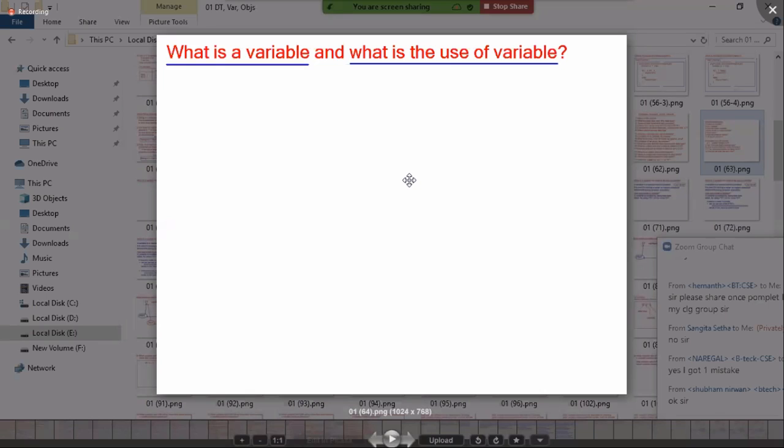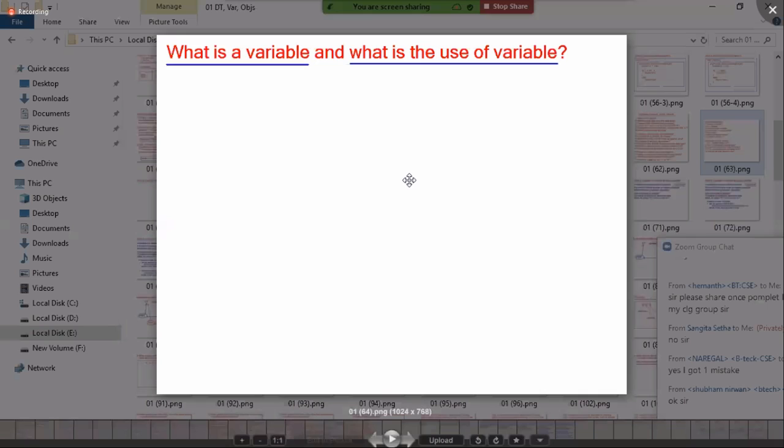If you want to access that memory, you must have a name. When I'm going on the road and somebody wants to call me or talk to me, I should have a name. If I don't have a name, how can you call me? Like how you people have names, some buildings have names, buses have names, everything has a name, the same way a variable also should have a name.